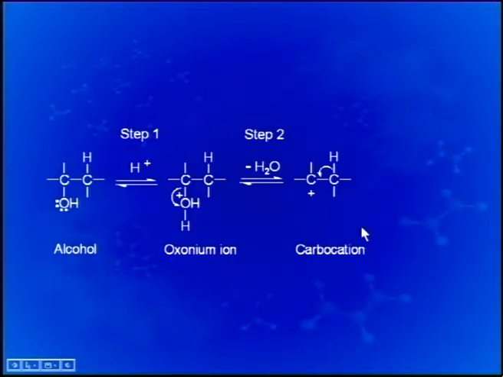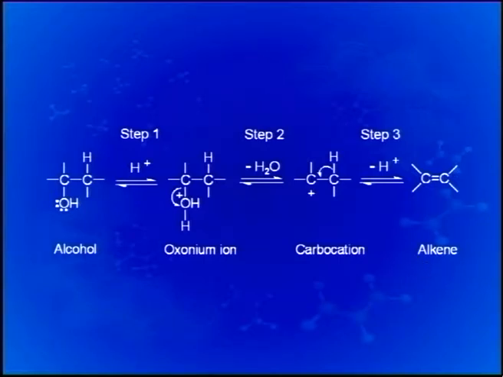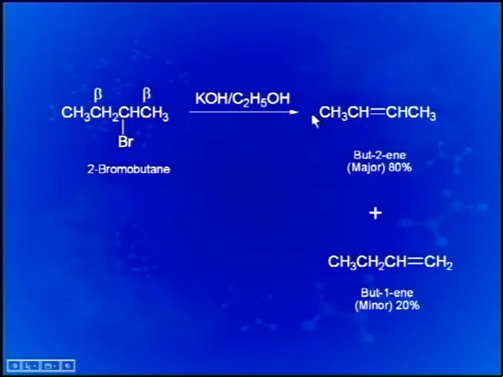And finally, a hydrogen from this beta carbon is eliminated. We represent it as minus H plus, that means a proton from the beta carbon is lost to the reaction medium. So, we can say that the reaction is acid catalyzed. Acid is truly acting as a catalyst and alkene is formed in this way. As I said, a mixture of alkenes, or more than one alkene, alkenes other than the desired ones, are also formed.